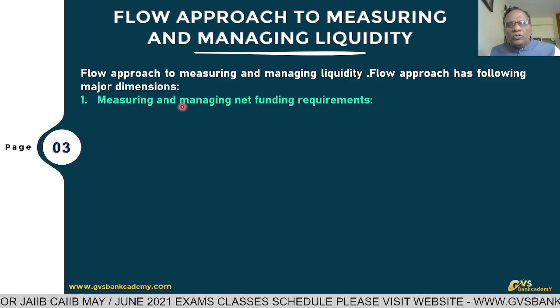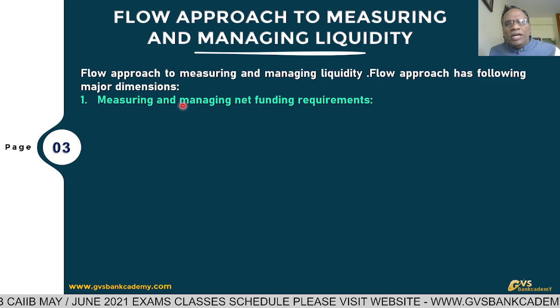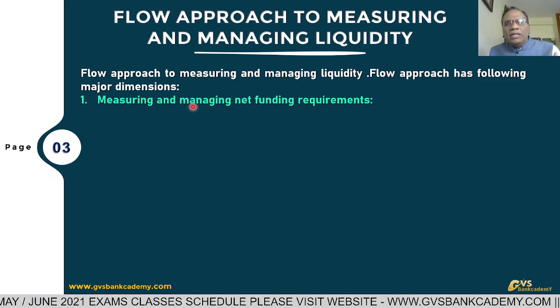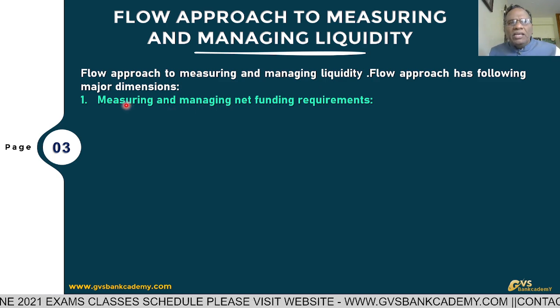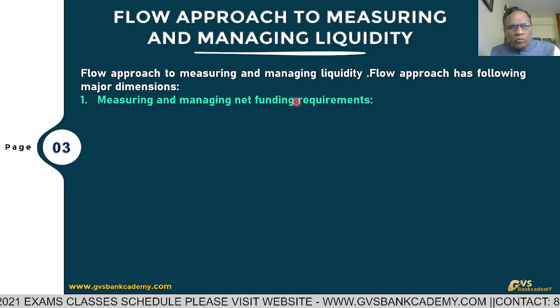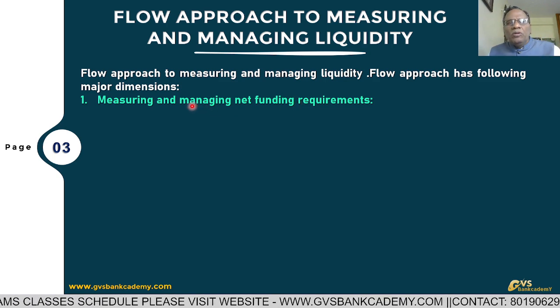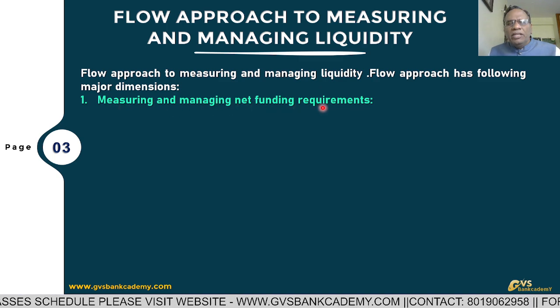Managing: suppose one bank requires 1000 crores of liquidity today, how are they going to borrow? That is called managing. Measuring the funding requirement means how much is required today, and managing means from where they are going to borrow. That is measuring and managing net funding requirement.